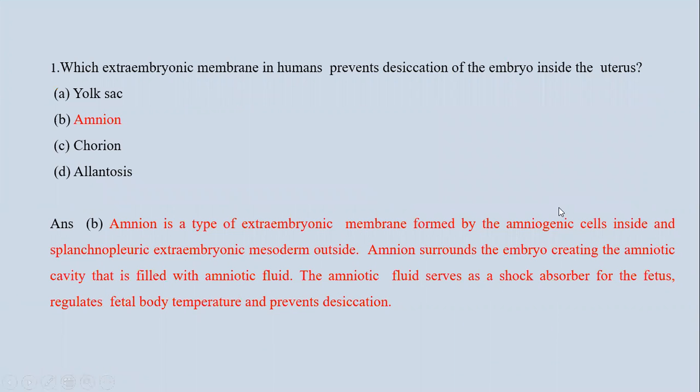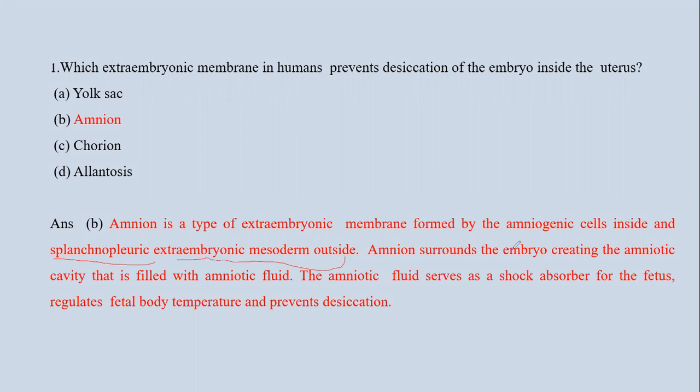First question is, which extra embryonic membrane in humans prevents desiccation of the embryo inside the uterus? The options are first yolk sac, second is amnion, third is chorion, and fourth is allantois. Amnion, we know, is an extra embryonic membrane formed by amniogenic cells inside, and outside is the splanchnopleuric extraembryonic mesoderm.